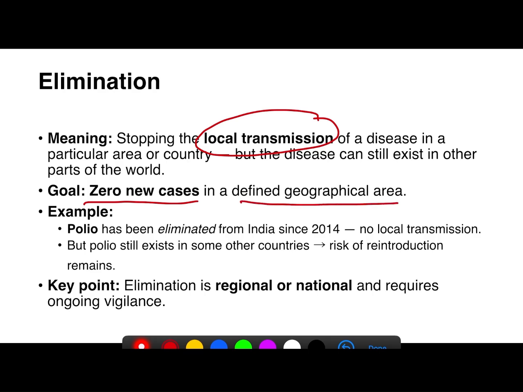For example, polio has been eliminated in India since the year 2014. There is no local transmission. But since polio still exists in other countries, there is a risk of reintroduction of that disease. The term elimination is used for the regional or the national level, and it also requires ongoing vigilance.